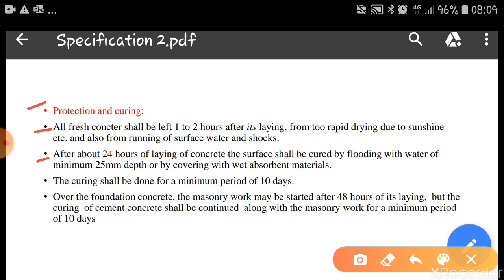After 24 hours of laying the concrete, the surface shall be cured by flooding with water of minimum 25 mm depth or by covering with wet absorbent materials. Normally the method adopted is flooding. If it is slabs, we do it by flooding, or if it is columns, then we cover them with gunny bags and keep watering the surface of the columns. The curing period shall be continued for 28 days, not 10 days. If it is a bed, 10 days. If it is RCC works, curing of 28 days is required.